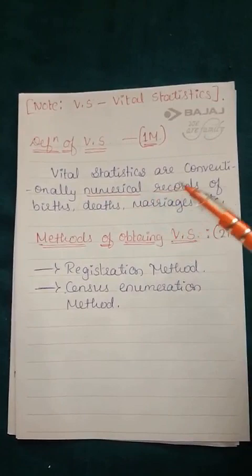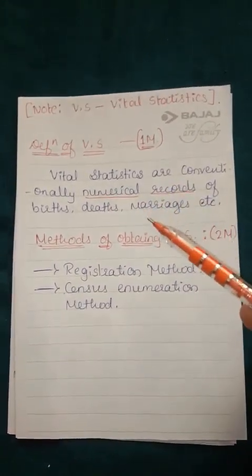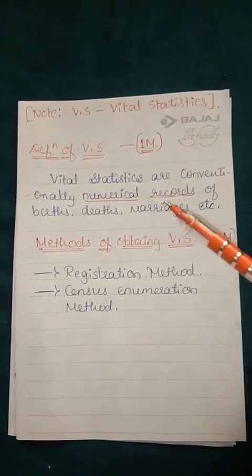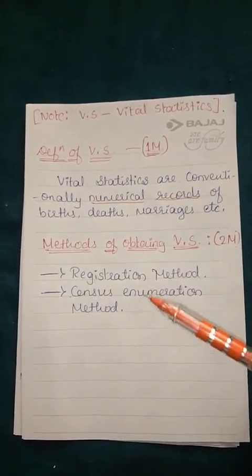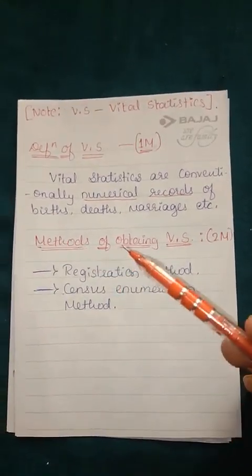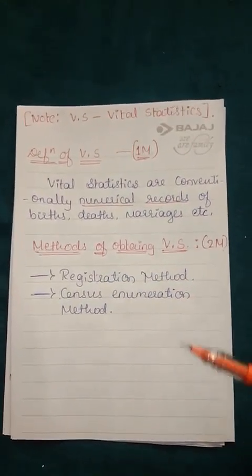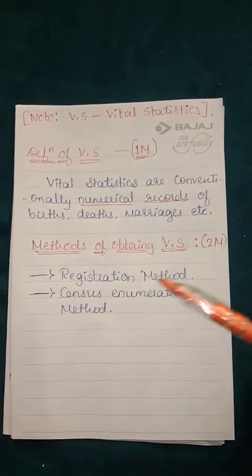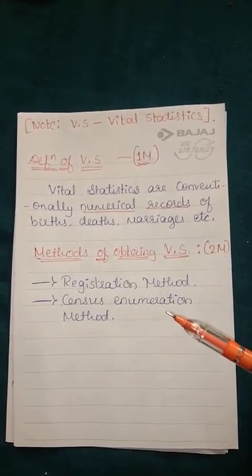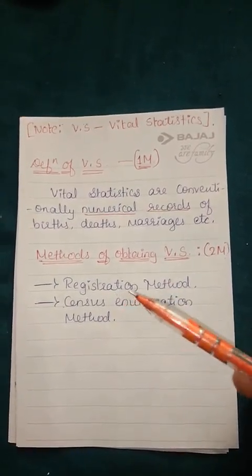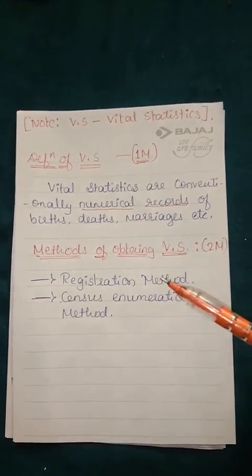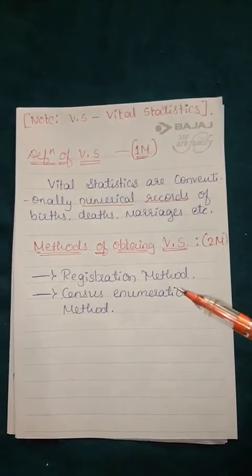And next, where we have to get the record, that is numerical records or data records with numbers, where we have to get? So by registration method and census enumeration method, I have written here. So they are called methods of obtaining vital statistics. So if they ask for 2 marks, you have to write these two methods of obtaining vital statistics. So which are the two methods? Registration method and census enumeration method. If they ask for 1 mark, write any one. For 2 marks, you have to write both.